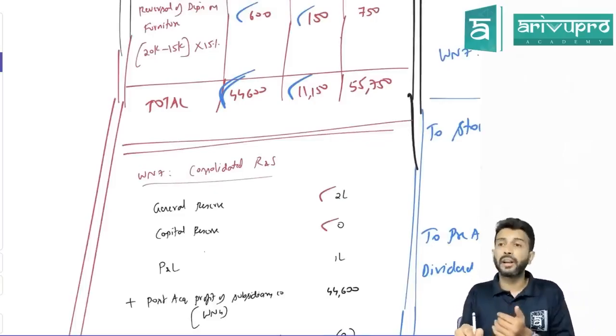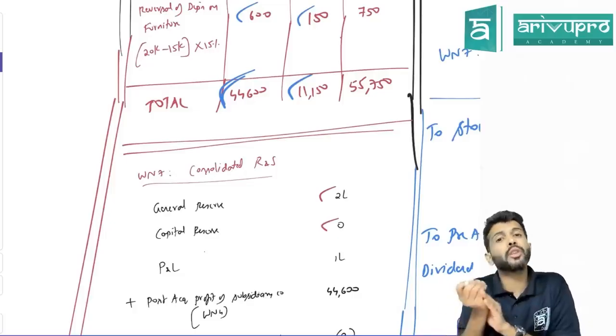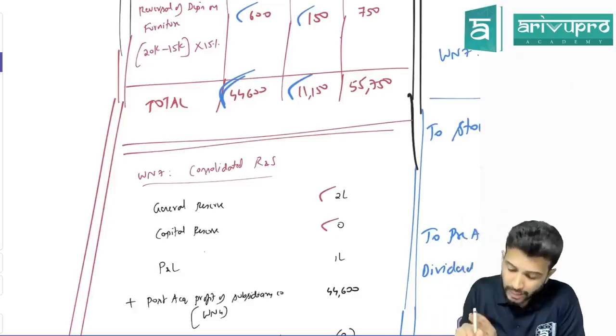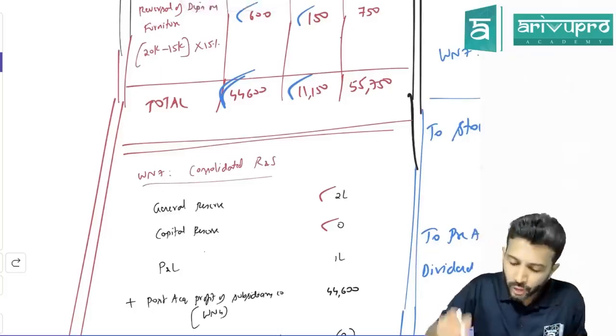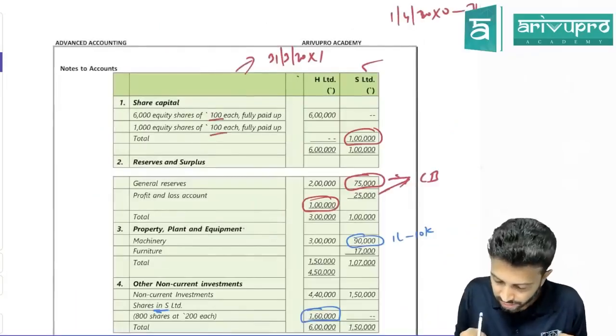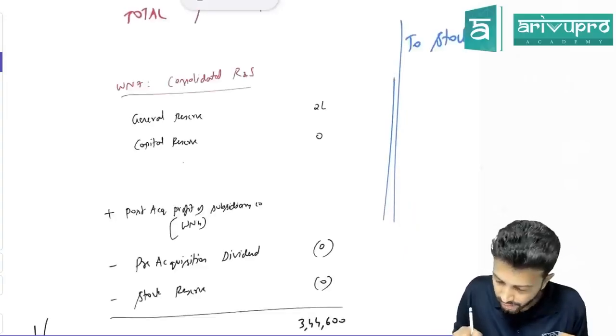Do not forget capital reserve. In this problem, we got goodwill, not capital reserve. In some problems you might get capital reserve. If at all you get capital reserve, bring that in also. Don't forget that. Okay. Next, what reserve does the holding company have other than general reserve? They also have P&L. What is the P&L balance, sir? 1 lakh rupees. Considered 1 lakh.